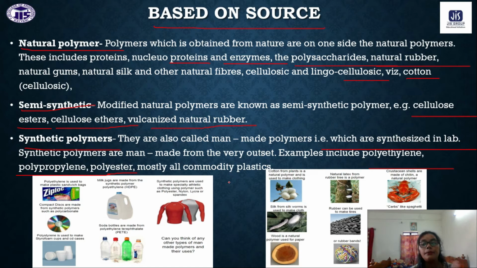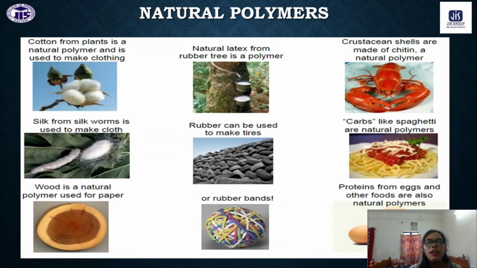Synthetic polymer means there we synthesize that polymer in the lab. We are not getting that from the nature.